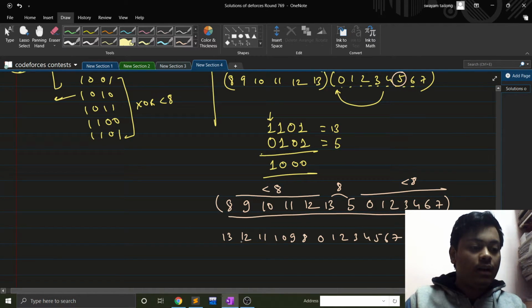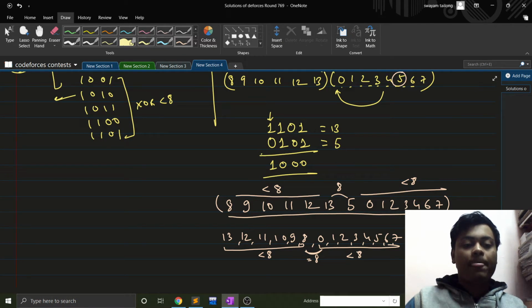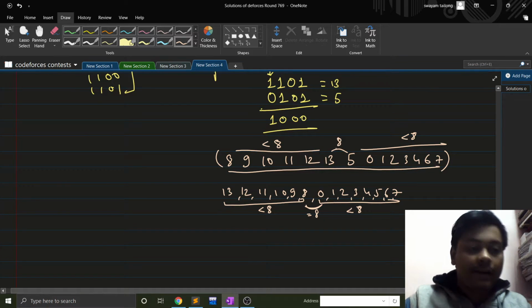This would also have given me the correct answer, right? Because all these XORs are less than 8, and this XOR is exactly equal to 8, right?